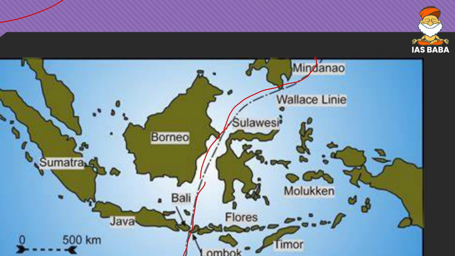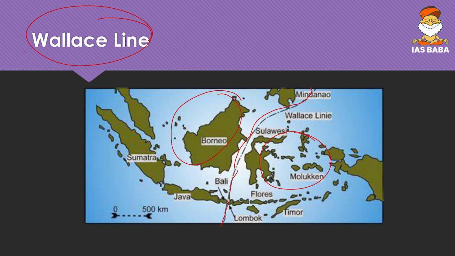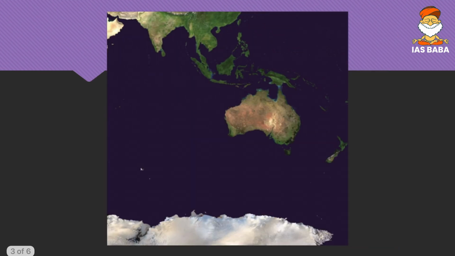So why did he draw this? He drew this because the living organisms lying in this region and in this region are significantly different. That change in the living organisms surprised the scientist, and then he wanted to draw an imaginary boundary. And why did this change in the organisms happen? That is because of plate tectonics.